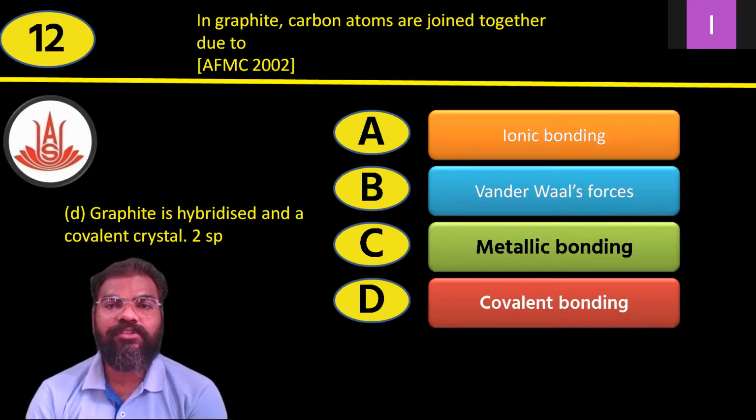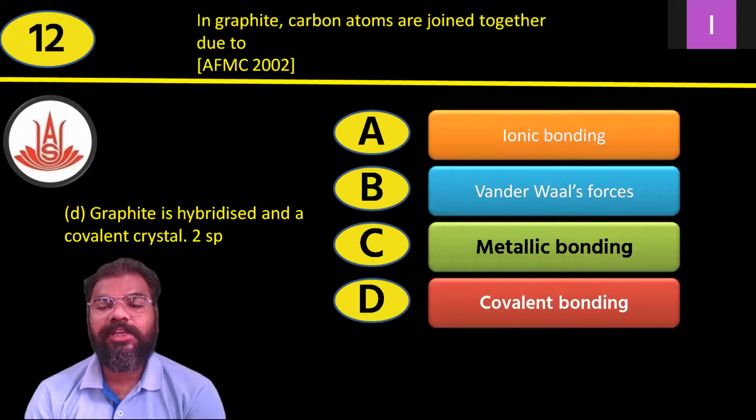AFMC 2002, they have asked this question. There are four options. Option A, ionic bonding. Option B, van der Waals forces or van der Waals interaction. Option C, metallic bonding. And option D, covalent bonding.